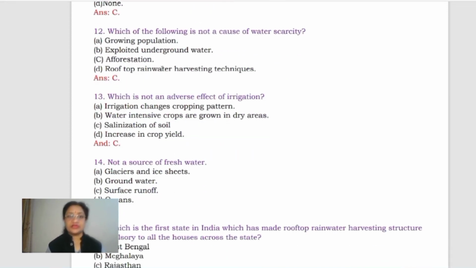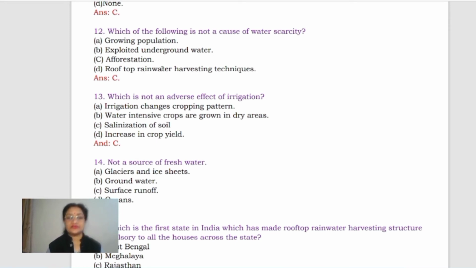Now next, which of the following is not a cause of water scarcity? Growing population, exploited underground water, afforestation, rooftop rainwater harvesting techniques. Which is not a cause of water scarcity. It can be afforestation as well as it can be rooftop rainwater harvesting techniques, because they are not related with the more and more use of water, right?